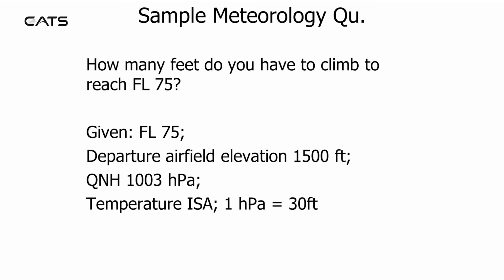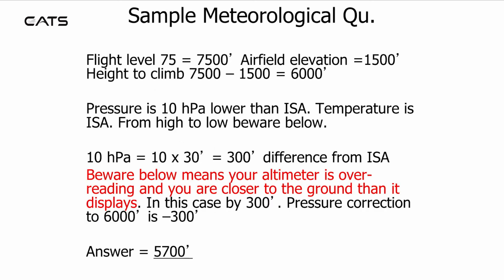Here's another example. Again for flight level 75. The departure airfield elevation is 1,500 feet, but this time the QNH is 1003. The temperature is ISA, however. The 6,000 foot to climb is adjusted for the pressure difference. The pressure is 10 hectopascals lower than ISA.